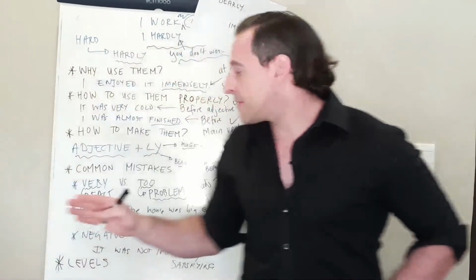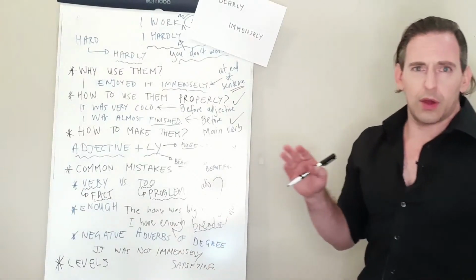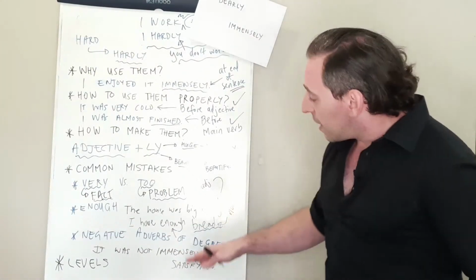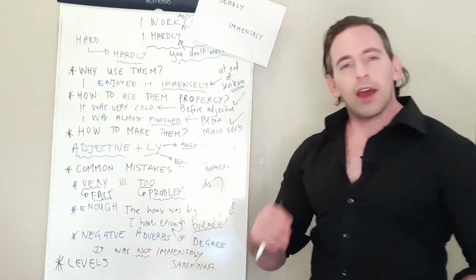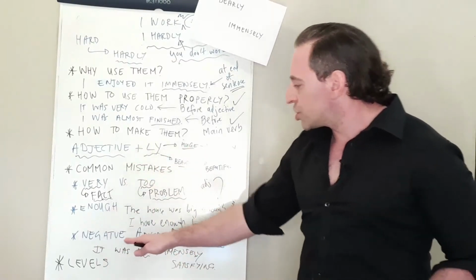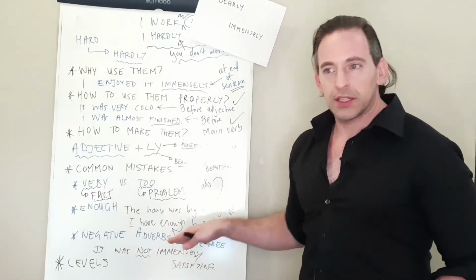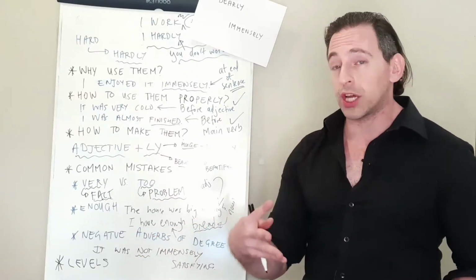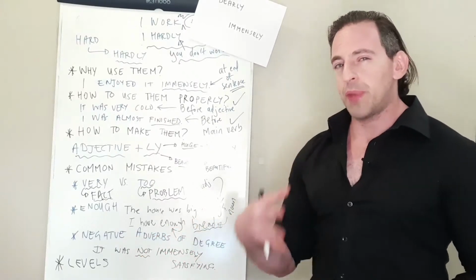So now, instead of saying, yes, it was satisfying and I was happy about it, I've added in the word not. And instead of saying it wasn't good, I didn't like it, I've said it was not immensely satisfying. It was not immensely good. It was not immensely bad.